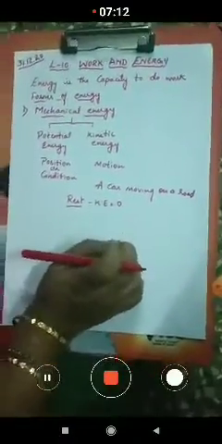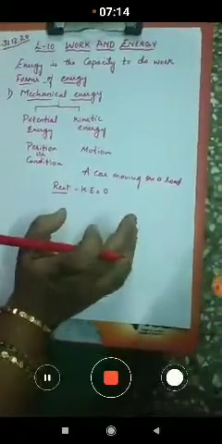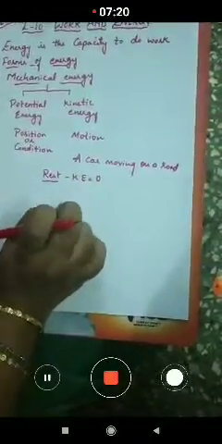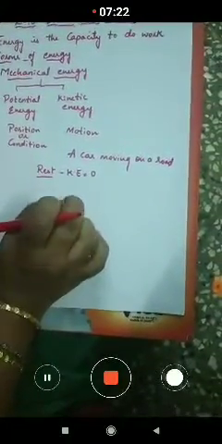So here the stone or the moving glass marble, as it is moving, that moving marble possesses, children, the kinetic energy.